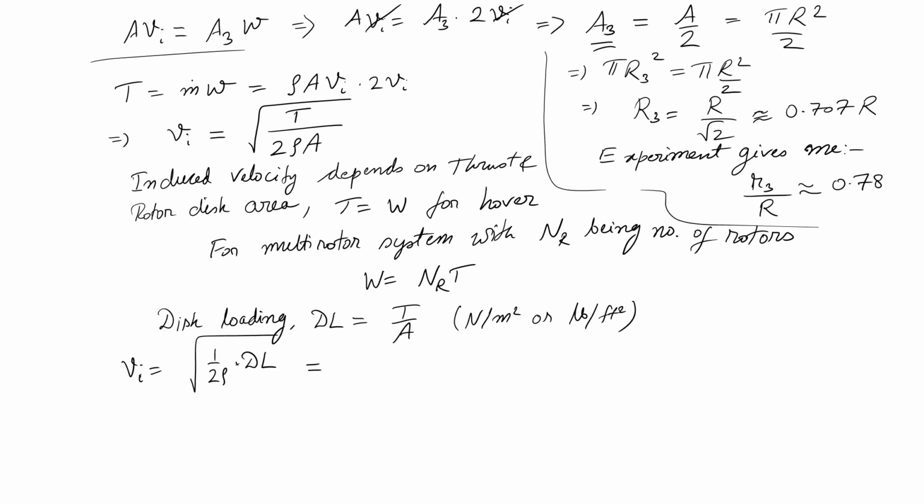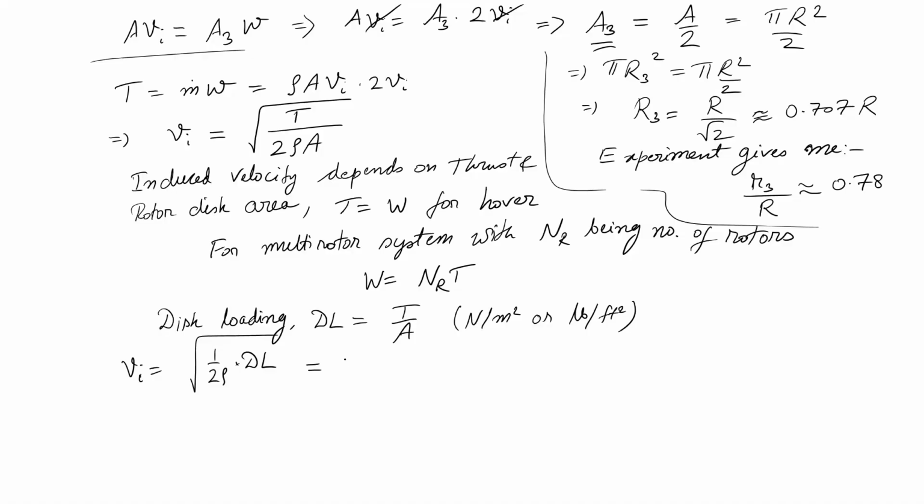And this formula is right now for hover condition. Apart from hover you can have climbing condition, you can have forward flight condition for your rotor. Depending on all those other conditions, your induced velocity is going to change, but hover condition is very unique. Hover is when my thrust is exactly equal to my weight, thrust from all the rotors.